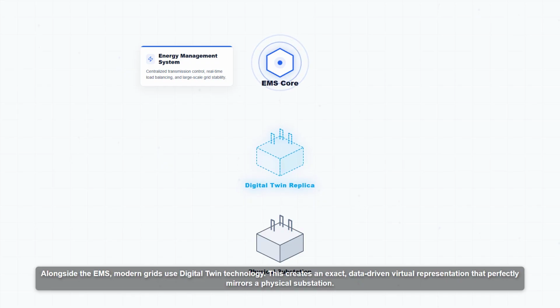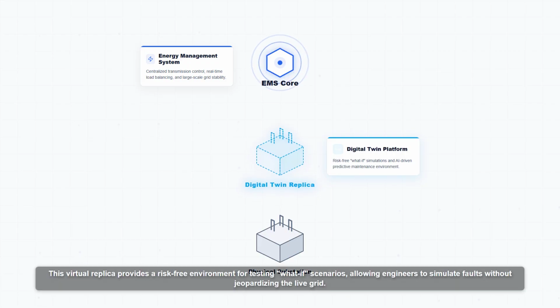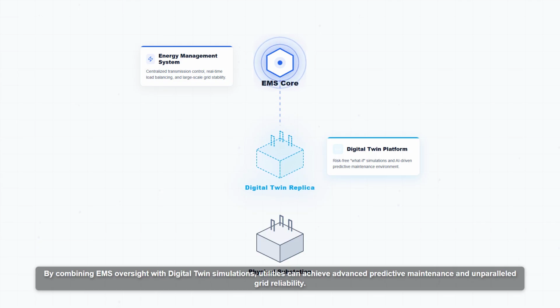This creates an exact data driven virtual representation that perfectly mirrors a physical substation. This virtual replica provides a risk free environment for testing what if scenarios, allowing engineers to simulate faults without jeopardizing the live grid. By combining EMS oversight with digital twin simulations, utilities can achieve advanced predictive maintenance and unparalleled grid reliability.